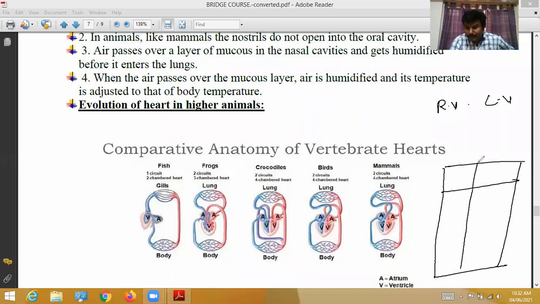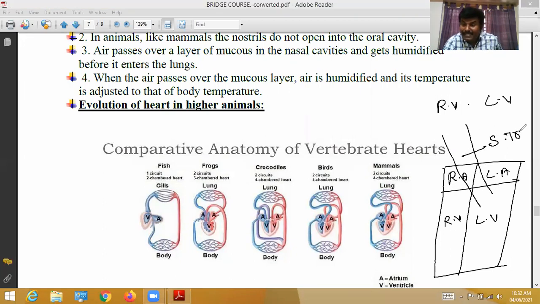It is the right auricle. It is the left auricle. It is the right ventricle. It is the left ventricle. You might have already studied in lower classes, from the left ventricle, this is called the systemic trunk blood vessel. Through this systemic trunk, the blood is pumped to various body parts up to the bare foot. So this left ventricle supplies blood to far away, distant places, so the left ventricle is thicker and muscular. Diagram I will show. Perfect diagram I will show. Okay? That's all.